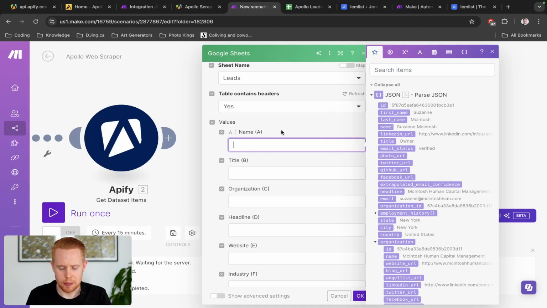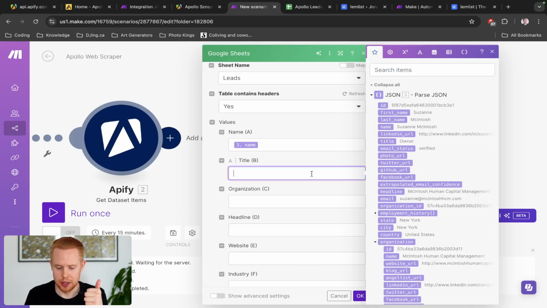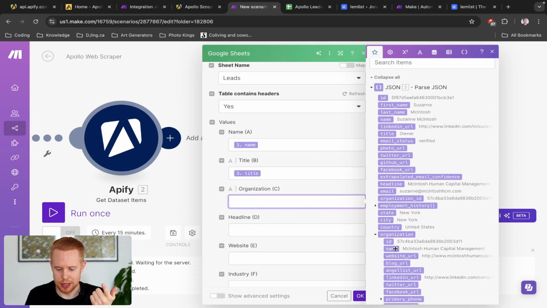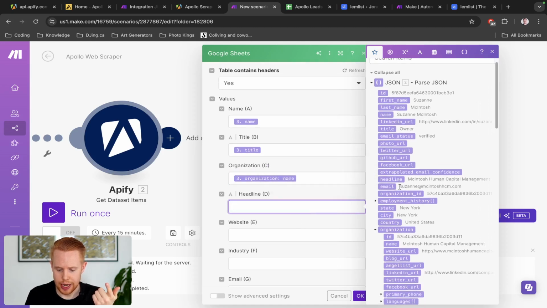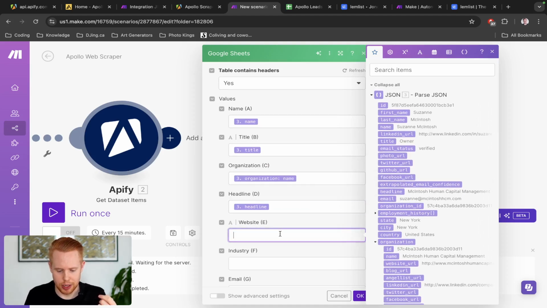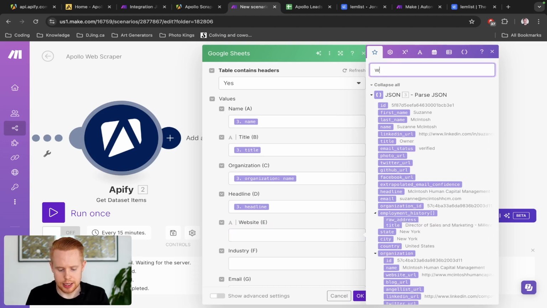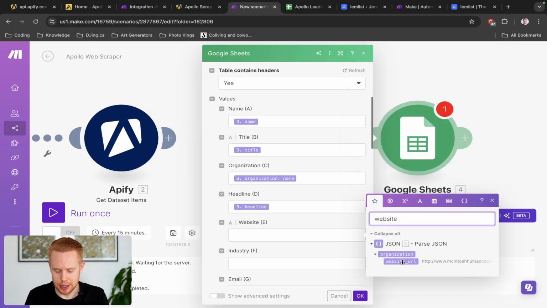So when we web scraped those 25 results, we got the name of the person, right? And then we also got the title, and then the organization is going to be the name here. So Macintosh Human Capital Management. And then for their headline, it should be here, Macintosh Human Capital Management, whatever. Website is going to be under organization.